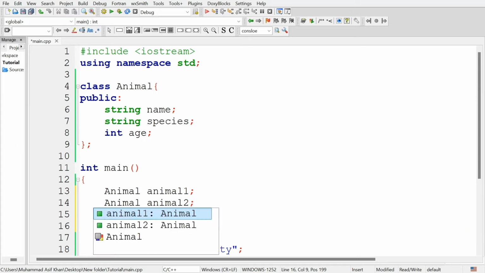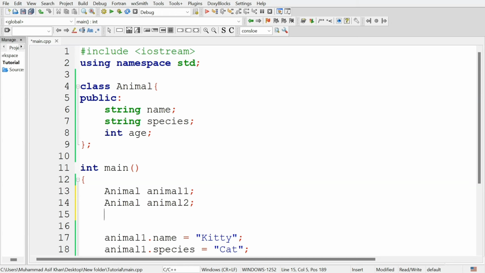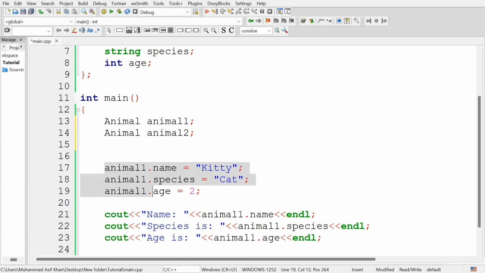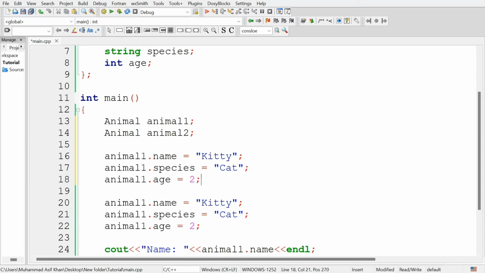So set animal2, copy this, and the name of animal2 is puppy. Species of animal2 is dog. And the age of this animal2 is 3.